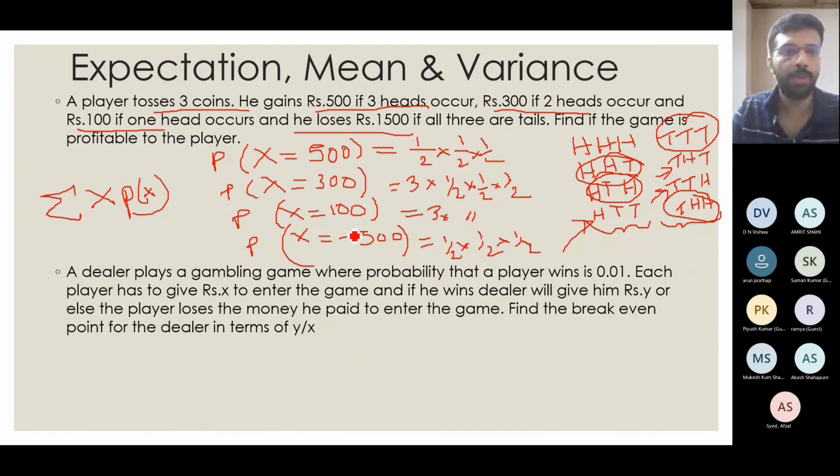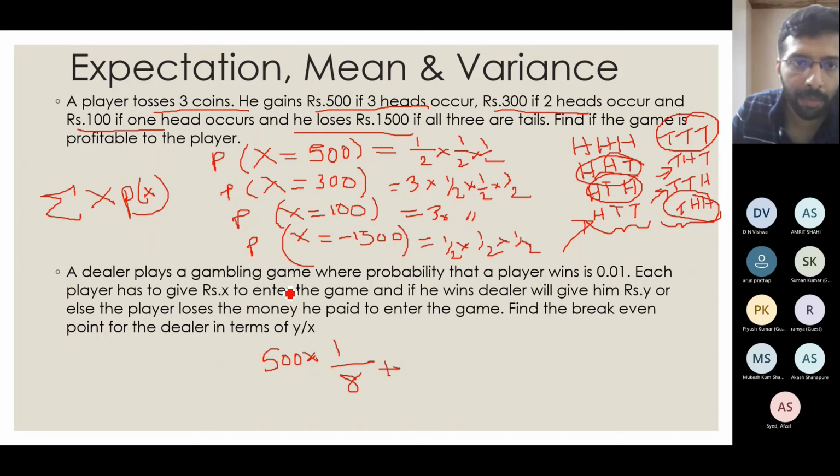Now what you have to do to find the expectation, you have to multiply x and p of x. So you have to do 500 into 1 by 8 plus 300 into 3 by 8 plus 100 into 3 by 8 minus 1500 into 1 by 8.